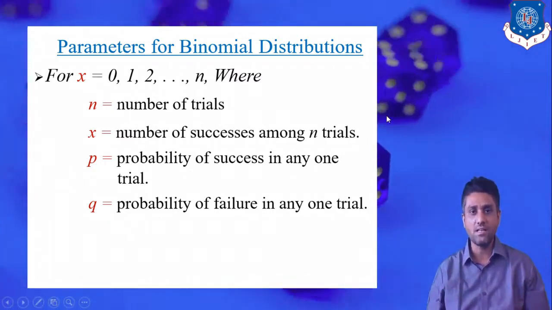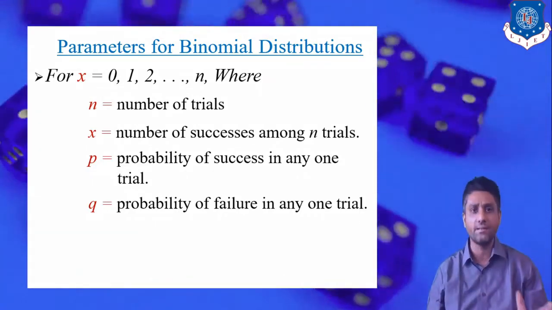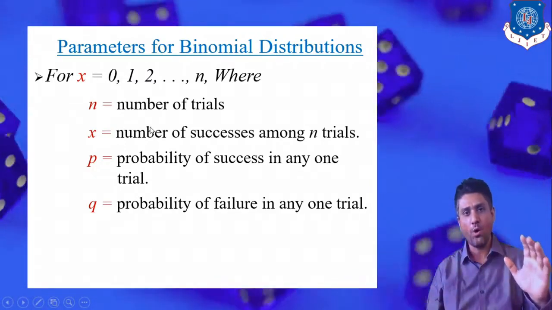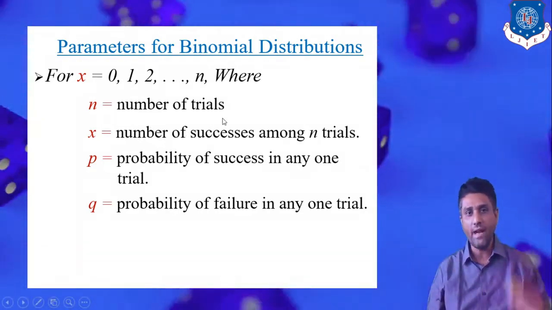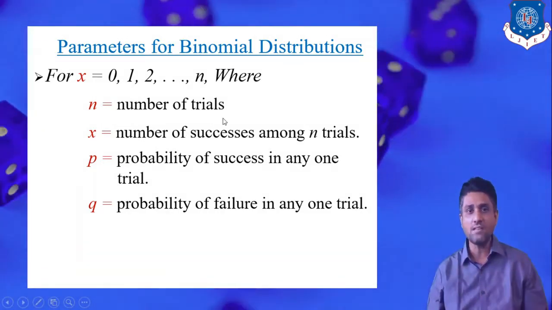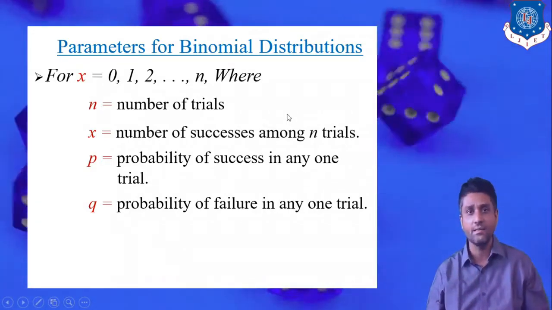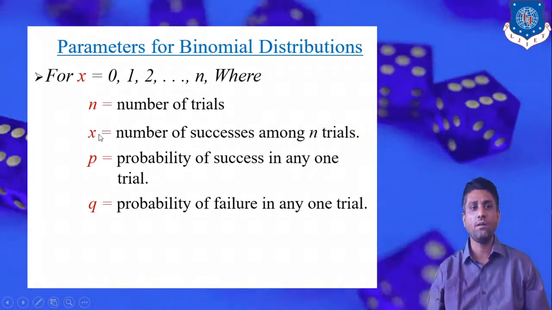So my success is that the resultant outcome of tossing the coin is head. So we toss a coin, say, 10 times, but out of those 10 times, how many times will I succeed? That is, how many times will I get a head? That is my requirement. So that stands for x.